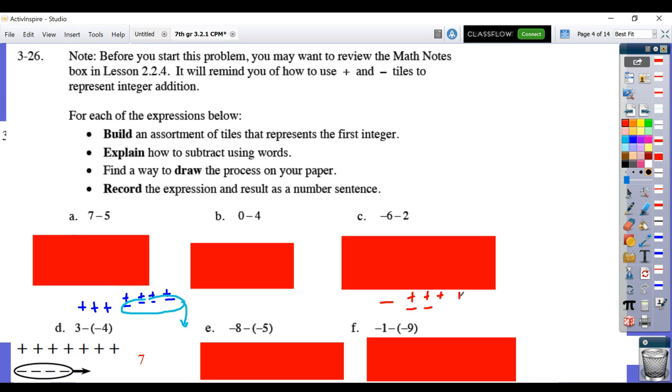So 3, 4, 5, 6, 7, 8. And again, those need to be 0 sandwiches so that I don't change my initial value. My drawings are not too well done, so I certainly won't criticize you for yours. So I now still have a value of just -1 in my picture, but now I have the ability to take away 9 negatives. So I can lasso and take away all my negatives, which is 9 of them, and then see what remains from my value.